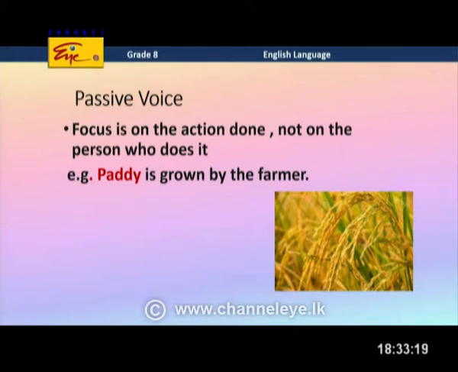He has grown paddy. So paddy is grown by the farmer. You see, the first word is paddy. So this is the difference between active voice sentences and passive voice sentences. I think you are clear to differentiate between them by now.